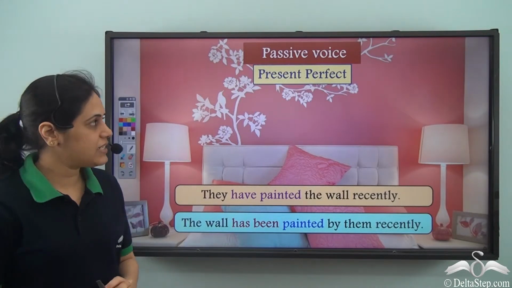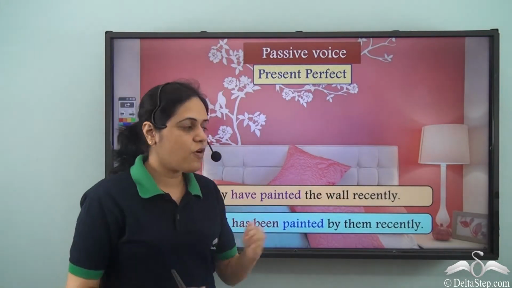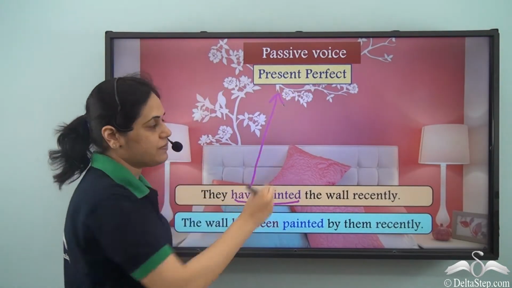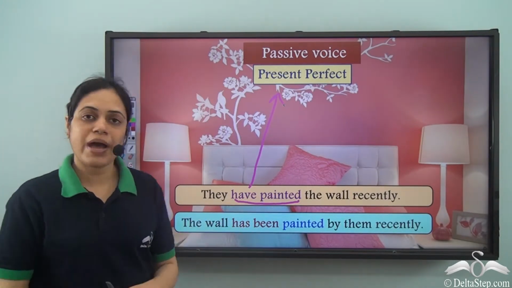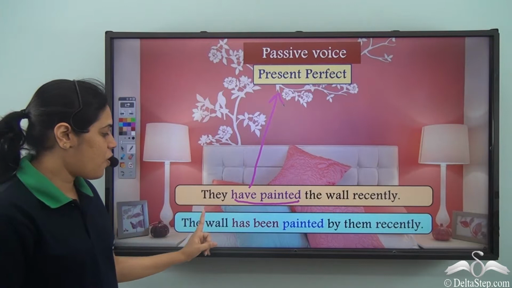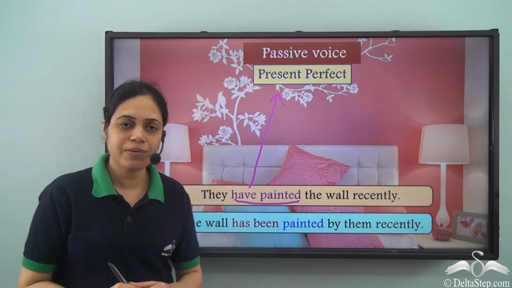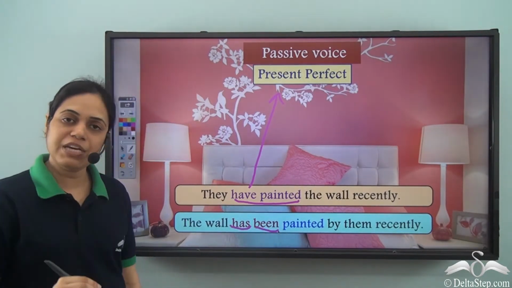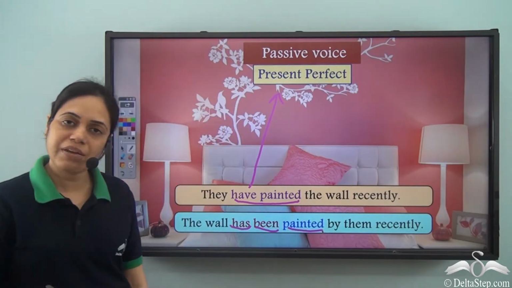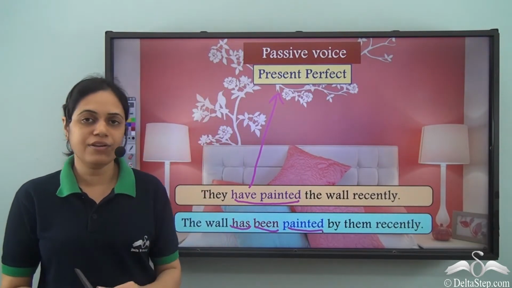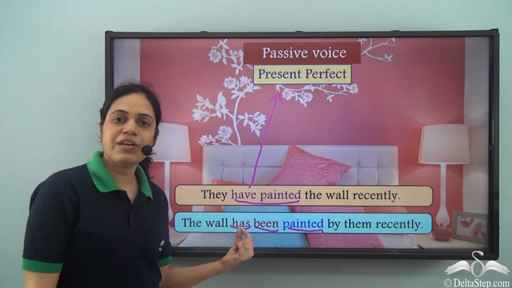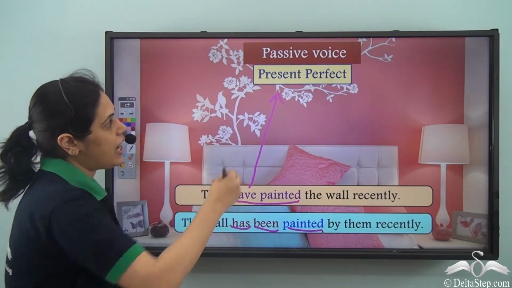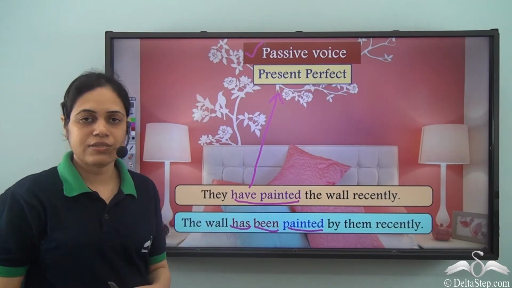Now for present perfect as well, they have painted the wall recently. Have painted means it is in present perfect tense. Now if I convert it to passive voice, the statement becomes, the wall has been painted by them recently. Now has is a form of have verb, been is a form of be verb, painted is the main verb, and these two are auxiliary verbs or helping verbs. So once again, we have one have verb and one be verb as helping verbs, one after the other, and it is used for passive voice.